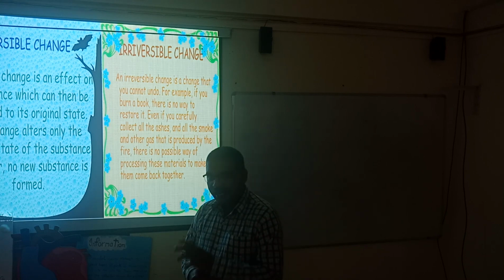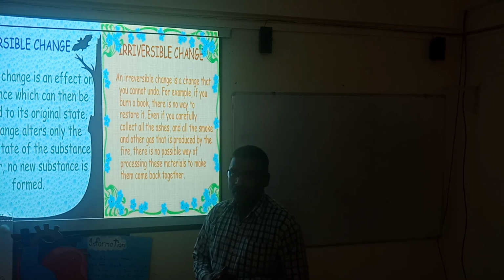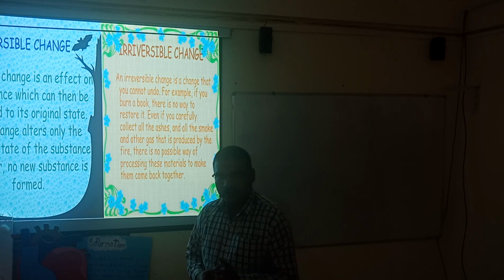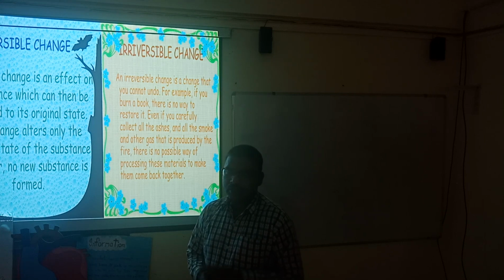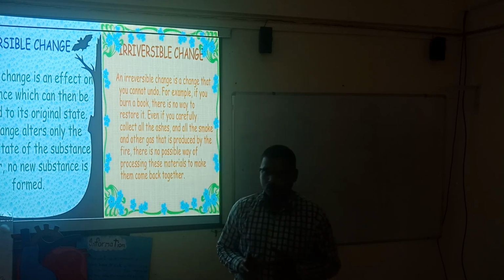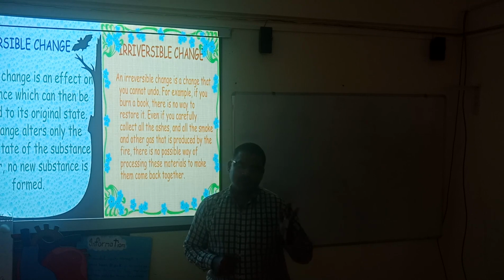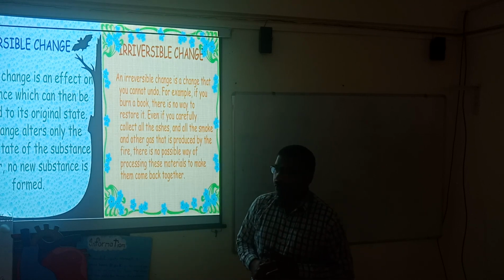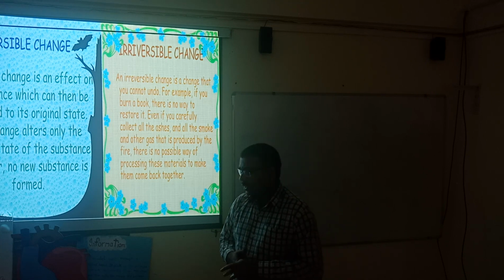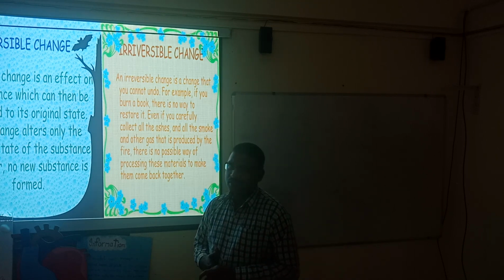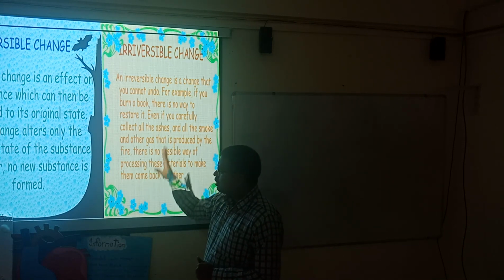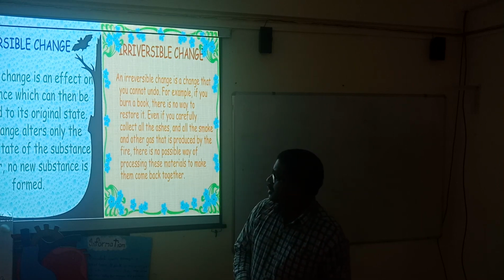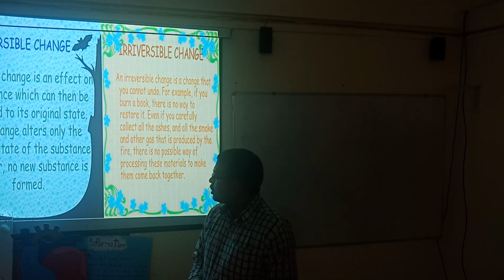Now, if you remove the effect by which the change occurs, what happens? The new substance gets converted again into the old one, and if that happens, that change is known as a reversible change. It is already written here that the substance can then be returned to its original state.